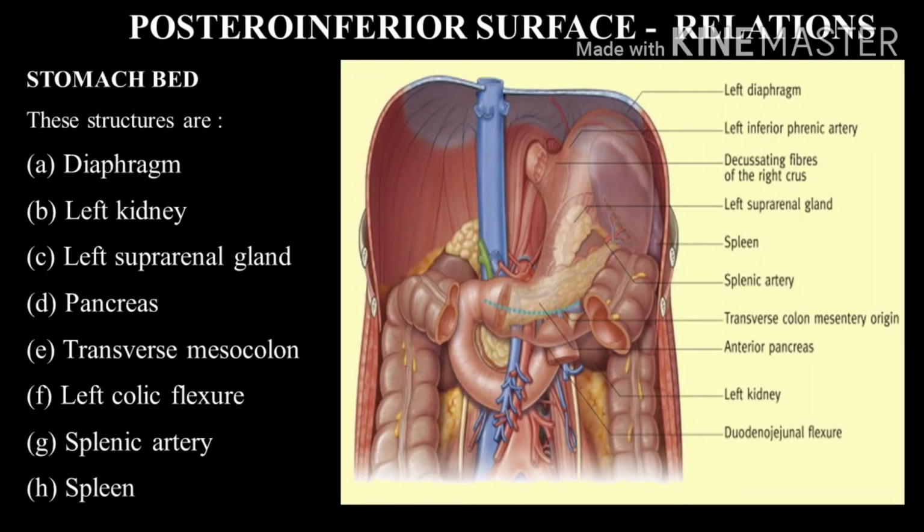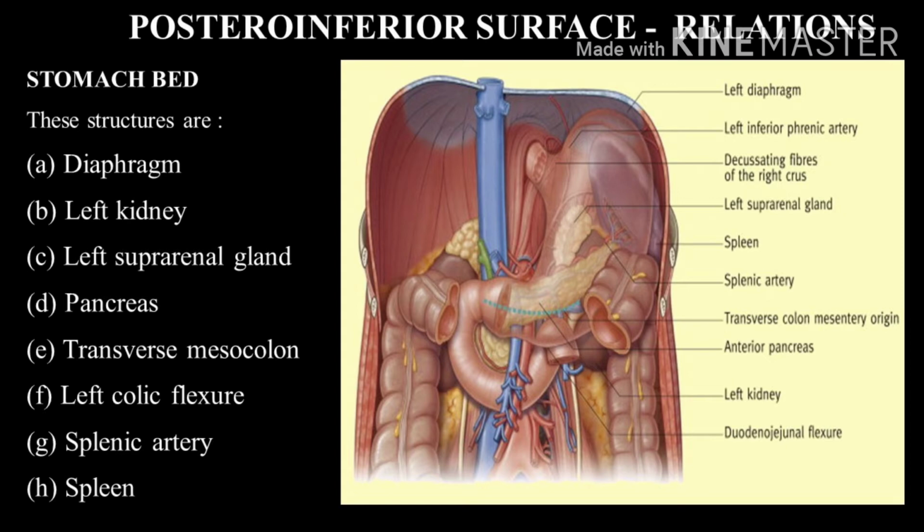Next, the visceral relations of the posterior or posterior inferior surface of the stomach. Here this surface is related to a number of structures on the posterior abdominal wall, which collectively form the stomach bed.